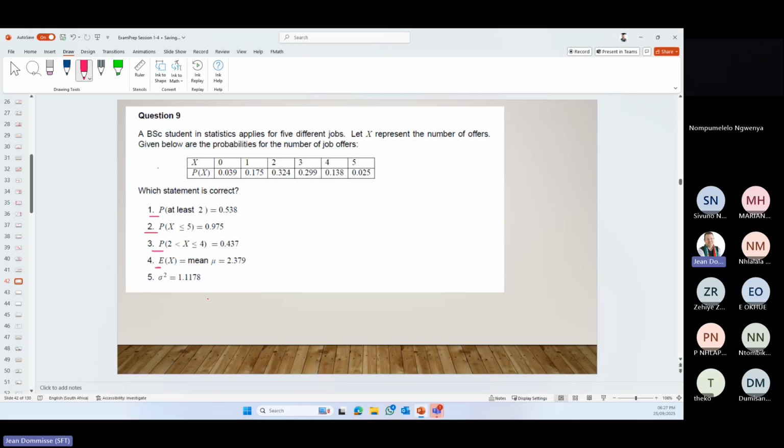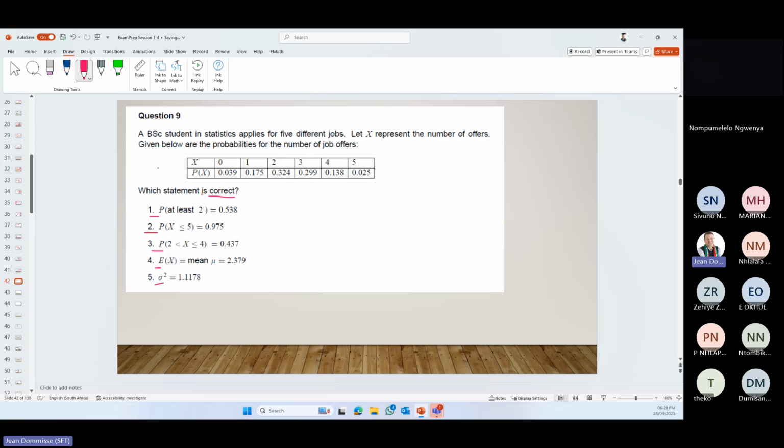Then there's a question around the mean, and then there's actually one about the variance as well. So hopefully we get one that is correct before we need to get to 5, or else if all of them are wrong, we assume option 5 is correct, so you don't need to go and work out the variance, because that does take a lot of time.